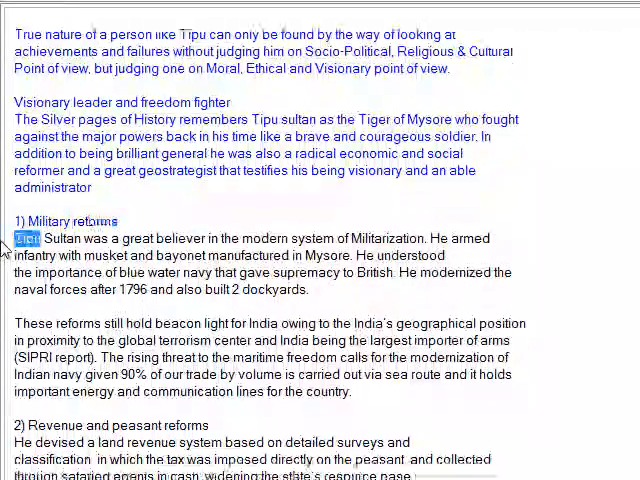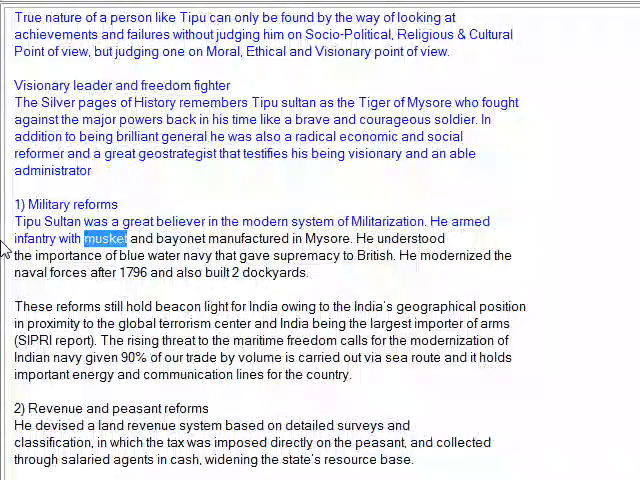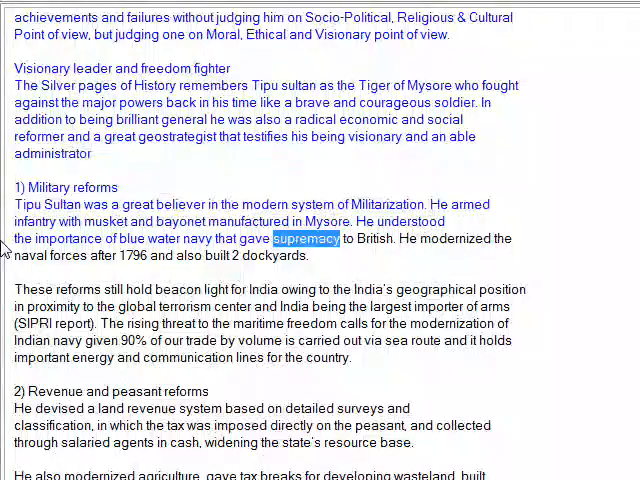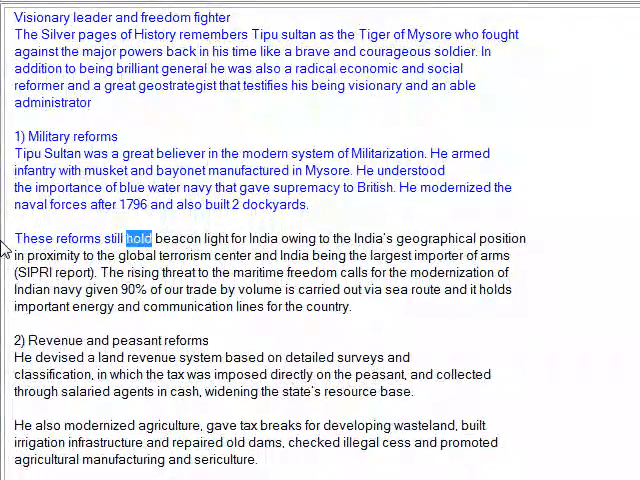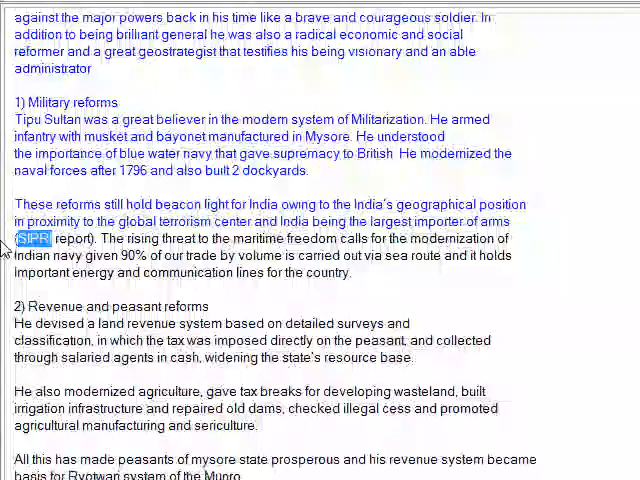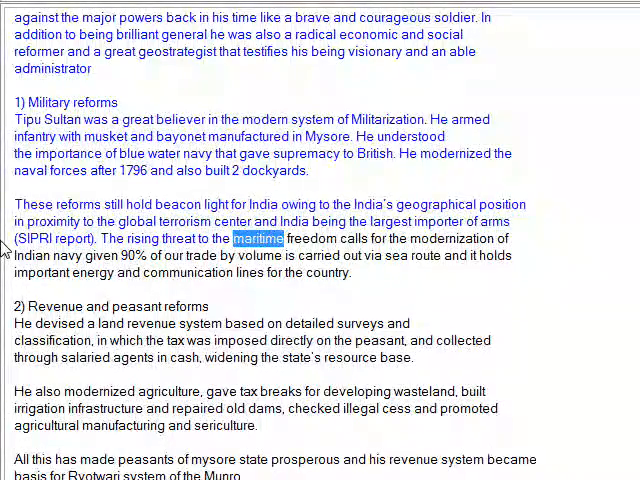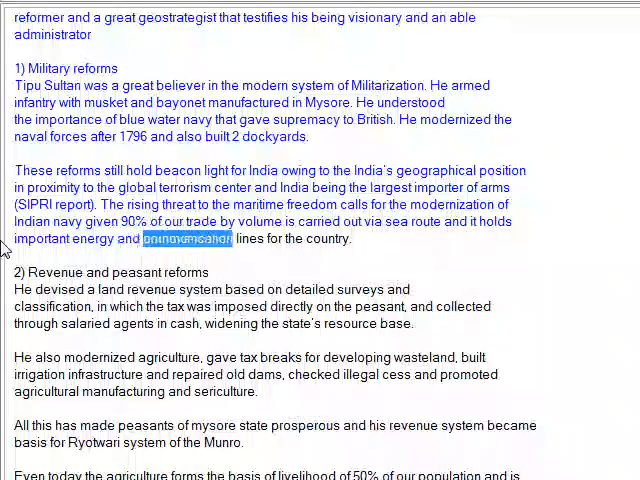1. Military reforms. Tipu Sultan was a great believer in the modern system of militarization. He armed infantry with muskets and bayonets manufactured in Mysore. He understood the importance of the blue water navy that gave supremacy to the British. He modernized the naval forces after 1796 and also built dockyards. These reforms still hold relevance for India owing to India's geographical position in proximity to the global terrorism center, and India being the largest importer of arms. The SIPRI report notes the rising threat to maritime freedom, which calls for the modernization of the Indian Navy, given that 90% of our trade by volume is carried out via the sea route, and it holds important energy and communication lines for the country.